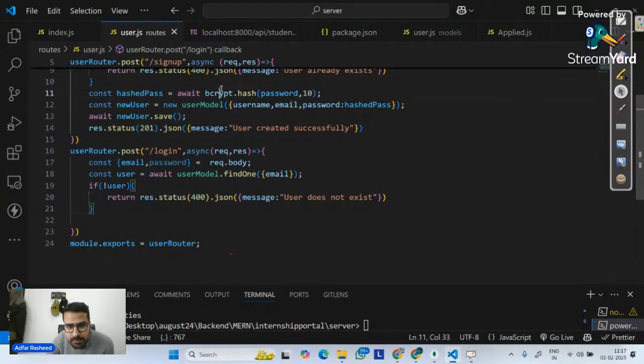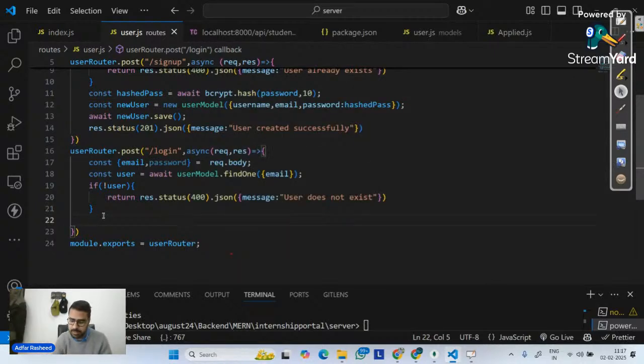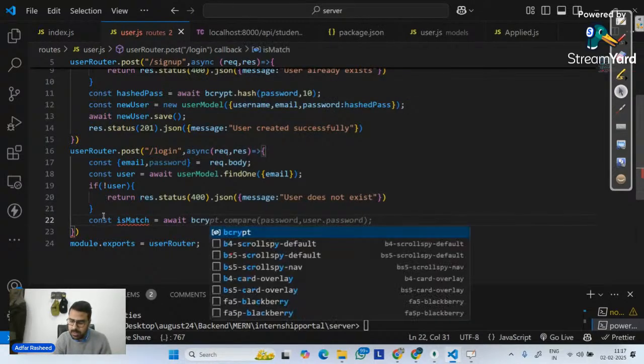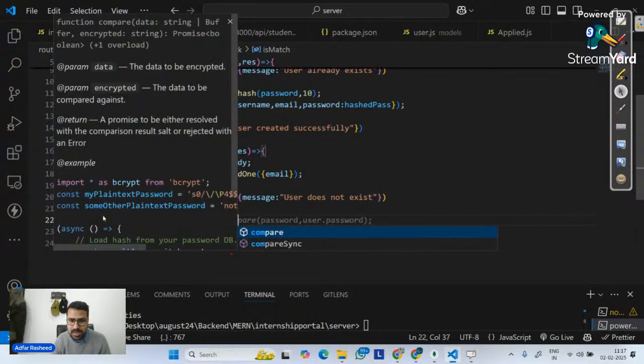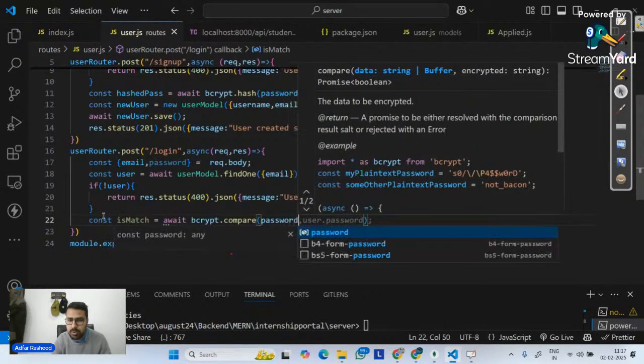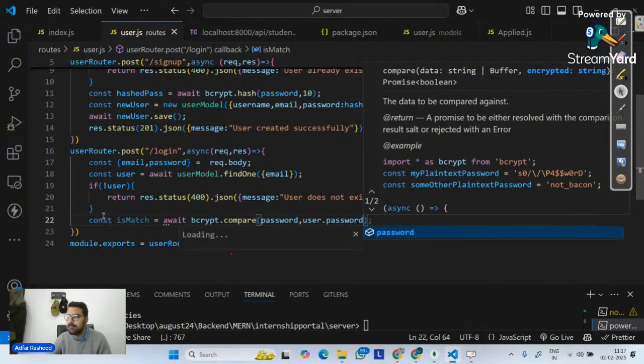Since we implemented bcrypt.hash over there to create the hashed password, over here also bcrypt is going to help me. So I will create a constant isMatch variable, and use bcrypt's method called compare, and compare the password from my request.body with the password user.password that we actually have.